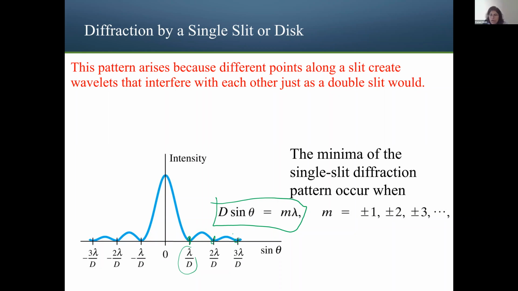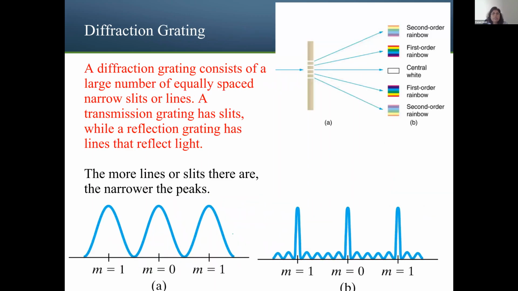That is how we get the diffraction pattern. The diffraction pattern will be easy to identify if you have more slits, or very narrow slits, which is called a diffraction grating. You will be able to see these orders very clearly.